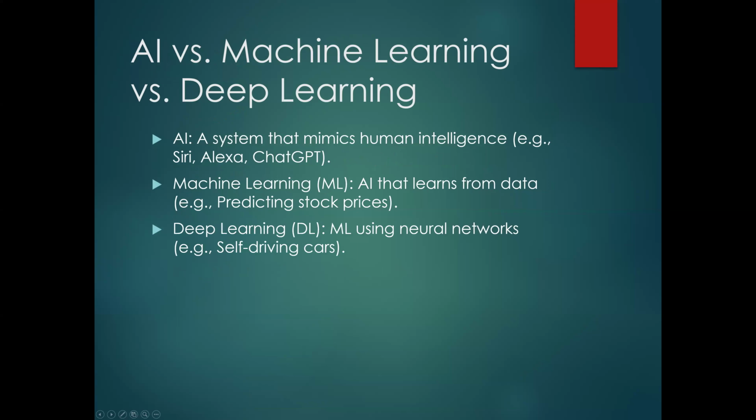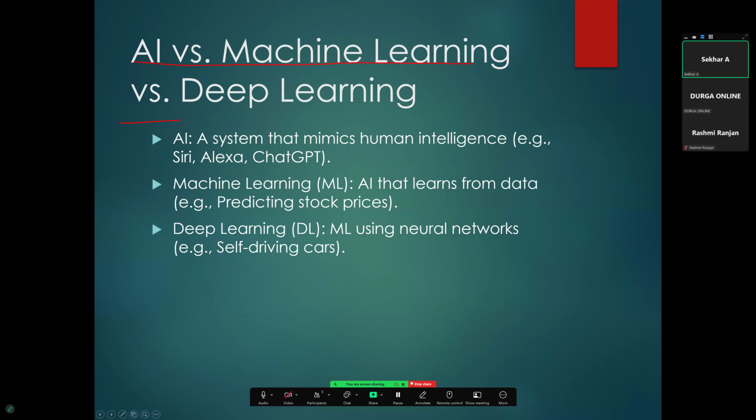Next, AI versus machine learning and deep learning. AI is a system that simulates human intelligence, like Alexa and ChatGPT. Machine learning means AI that learns from data, for example predicting stock prices. Deep learning means ML using neural networks, like self-driving cars.